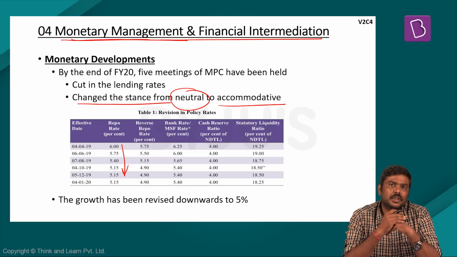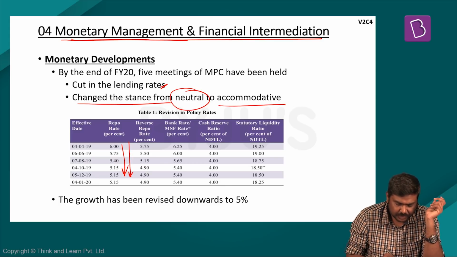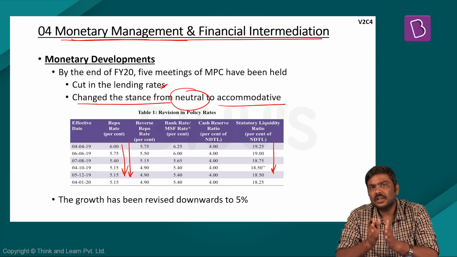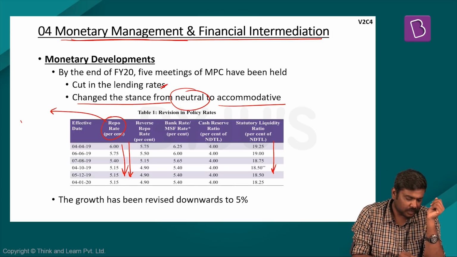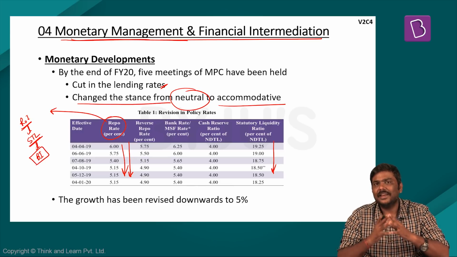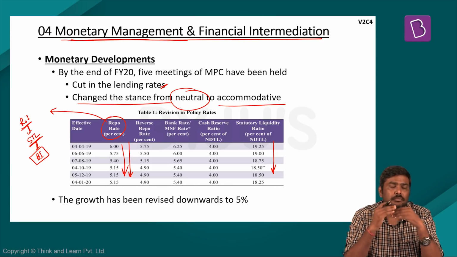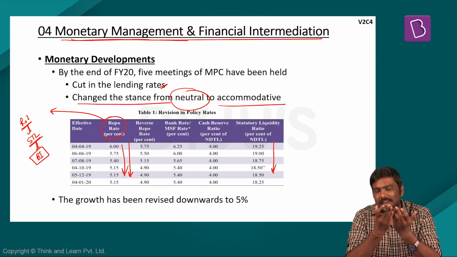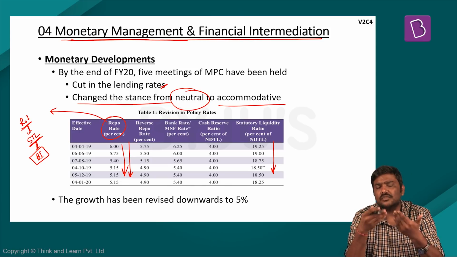Now, please understand, first and foremost, the cut in the lending rates. You can see that the repo rate has been reduced as well as the statutory liquidity ratio. Repo rate in simple terms is nothing but the rate of interest that is charged on the short-term loans given by the central banker to the banking institutions. This reduction in the repo rate is done to ensure that more credit is issued by the banking sector at a lesser rate of interest in the market, which leads to the concept of a virtuous cycle of growth.